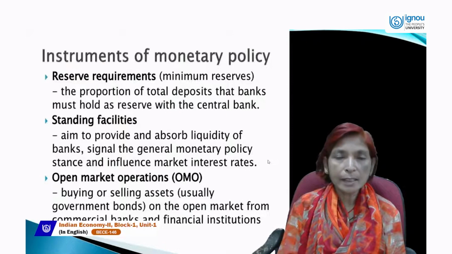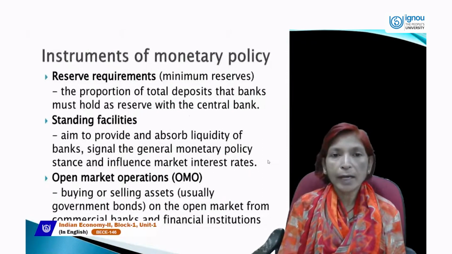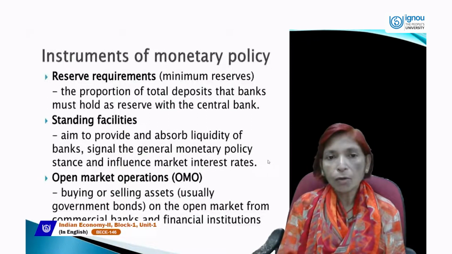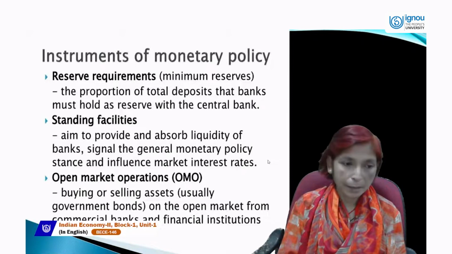Marginal standing facility is that facility which is provided by the RBI to commercial banks. If commercial banks have dried up all the liquidity in their banks, then they can take a loan from RBI overnight. That is called marginal standing facility.